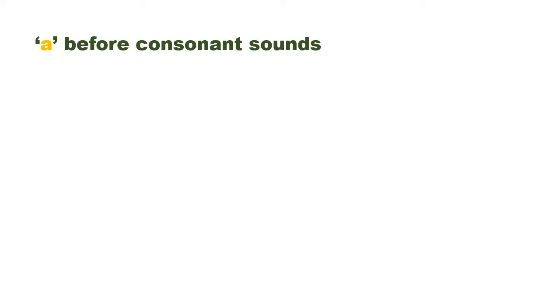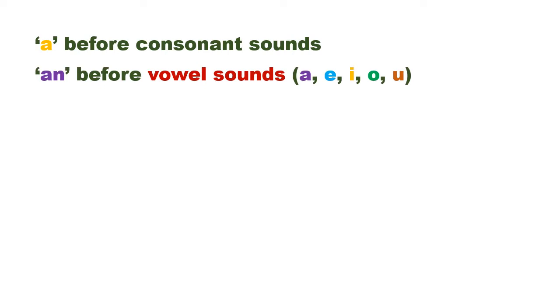A is used before a word beginning with a consonant sound and an is used before a word beginning with a vowel sound. What are the vowels? A, E, I, O and U. And consonants are all letters except A, E, I, O and U.